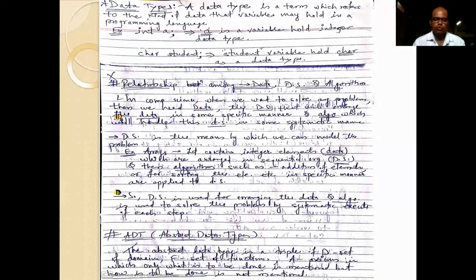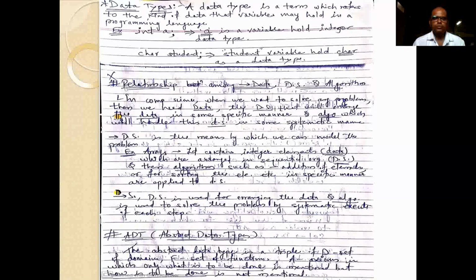Friends, let us move on to a very important and interesting topic, that is ADT, the abstract data type. First we will look at what exactly the meaning of abstraction is. The generalized definition of abstraction means hiding something from others. In it we hide the implementation part and show only the essential things.